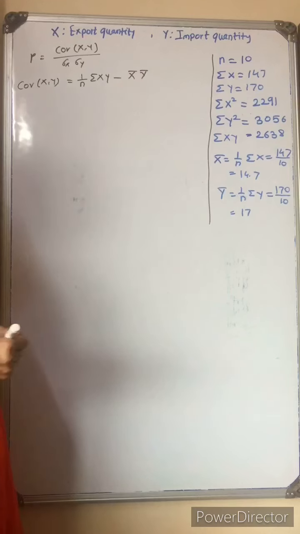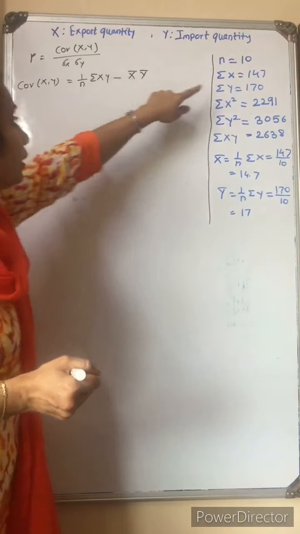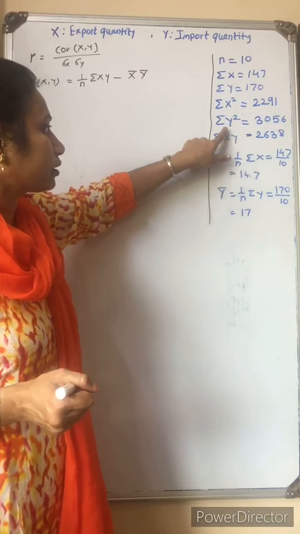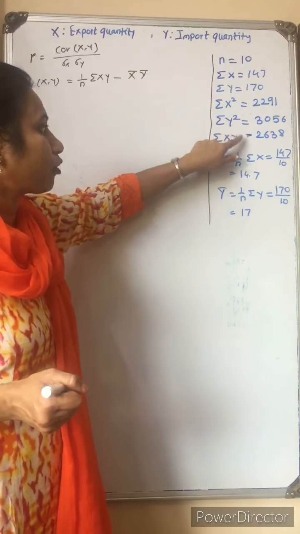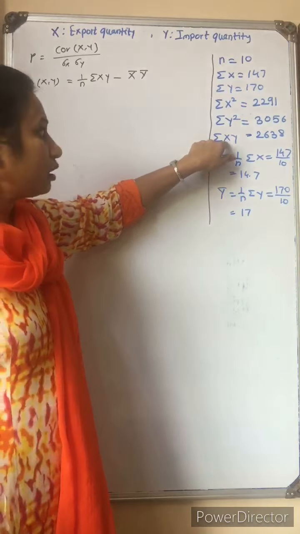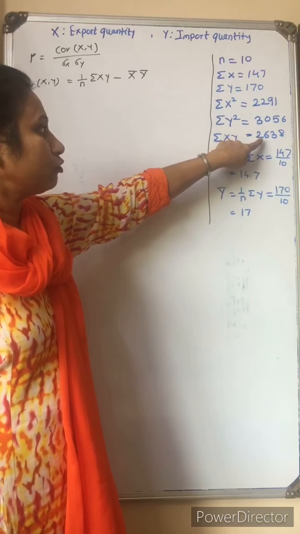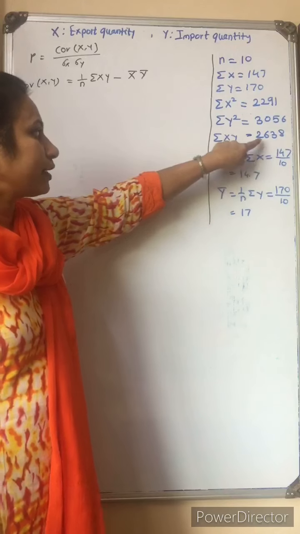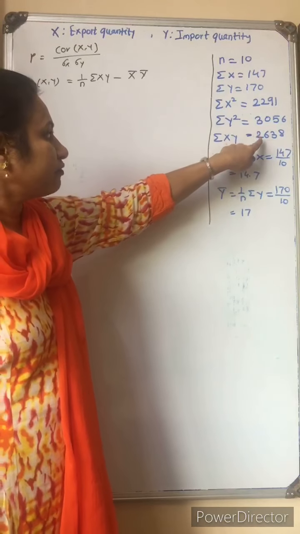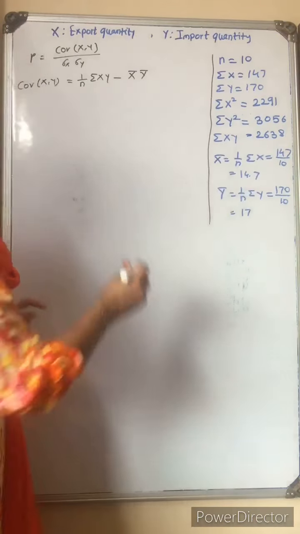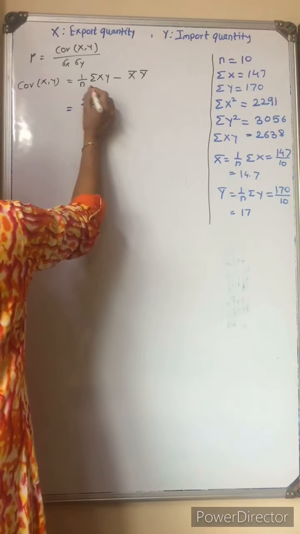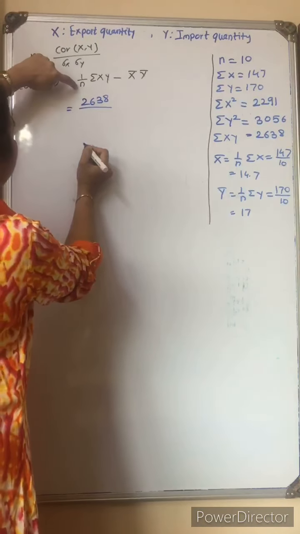There is no need to make the product of x into y separately. We have the sum of product. So first we find the product of x and y and then sum it. That value is called summation x into y, which is 2638. So I put 2638 divided by n.